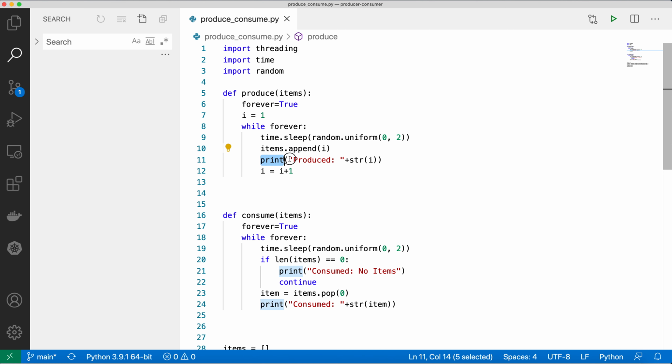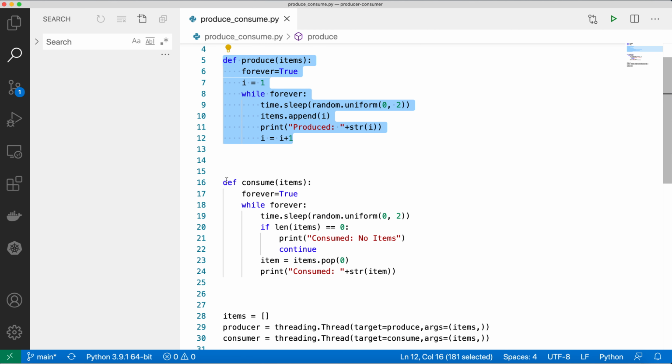Then there is a print statement, so whatever item is pushed to the queue will be printed, saying that the producer has produced this item. And then we have an item count, so that once a particular item is pushed, its item count gets incremented. So this is the producer function.